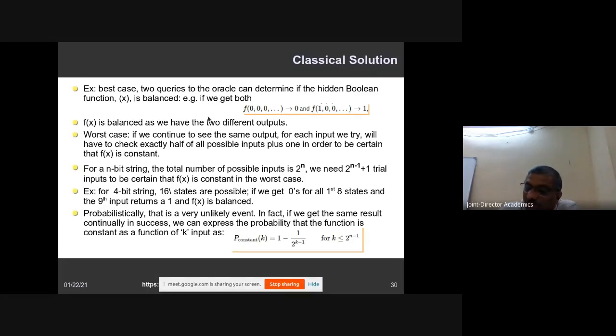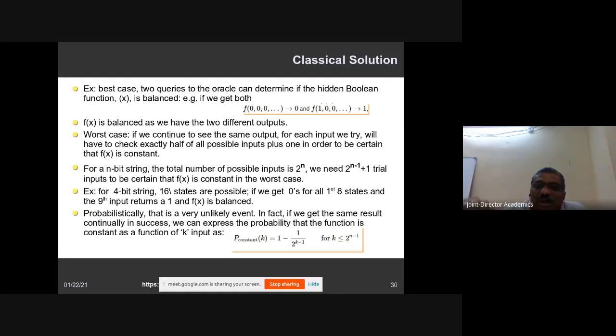The 8 combinations are 0 0 0, 0 0 1, 0 1 0, 0 1 1, 1 0 0, 1 0 1, 1 1 0, 1 1 1. If the first 4 combinations produce 0, and the remaining ones 1 0 0, 1 0 1, 1 1 0, 1 1 1 produce 1, then the function is said to be a balanced function. So irrespective of the input size, if the first half of the bits produce one state and the rest produce another state, then you can say it is a balanced function.